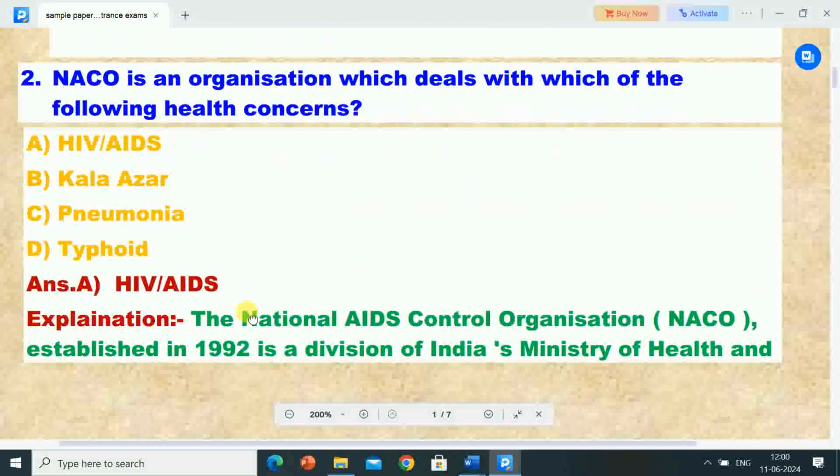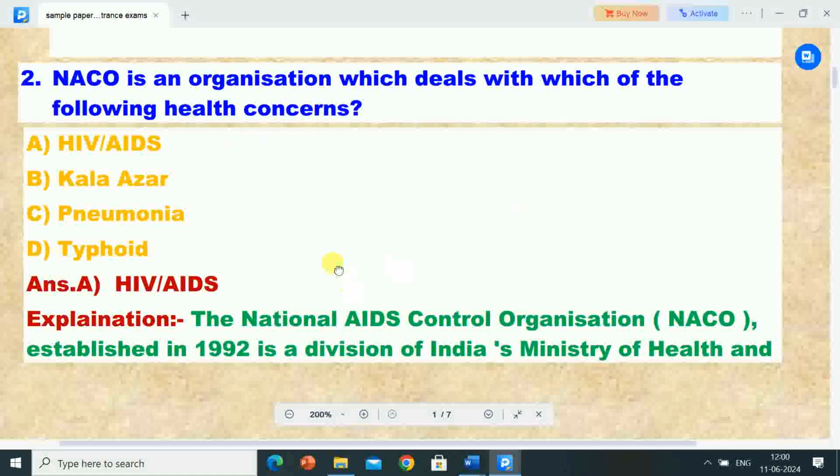Next question is, NACO is an organization which deals with which of the following health concerns? Options are A. HIV AIDS, B. Kala Azar, C. Pneumonia, D. Typhoid. Correct answer is option A, HIV AIDS.